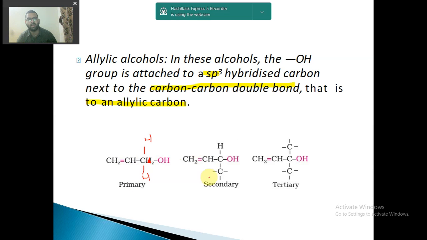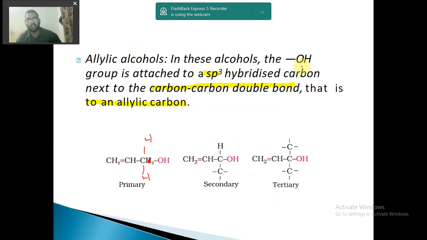It is an allylic alcohol of secondary carbon because it is attached directly to 2 carbon atoms. So secondary, but all the bonds are single bonds, so sp3 hybridized. Again all the bonds are single bonds, but this carbon is attached to 3 carbon atoms, isn't it? 1, 2, 3, directly 3 carbon atoms, and this is an allylic group. So this is a tertiary alcohol again.